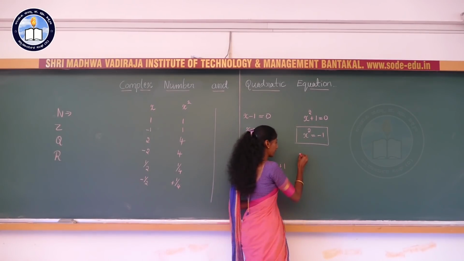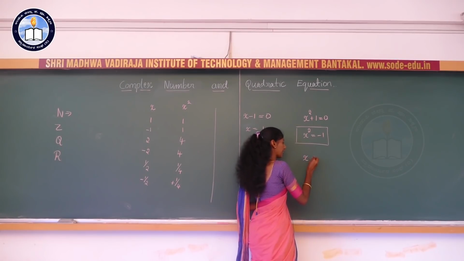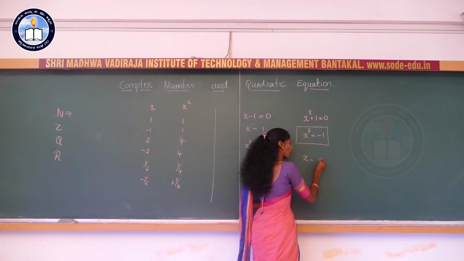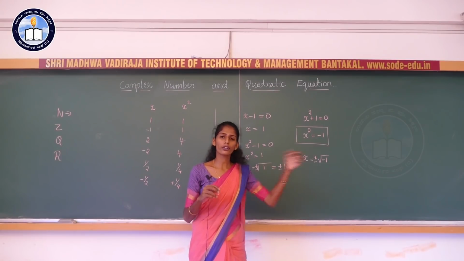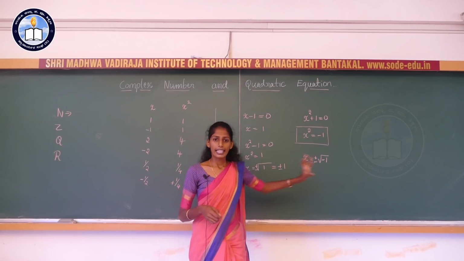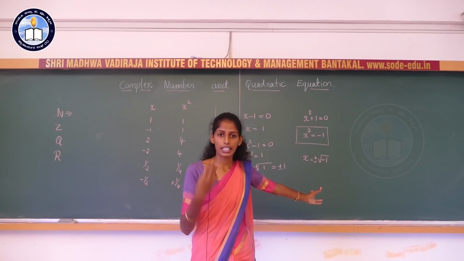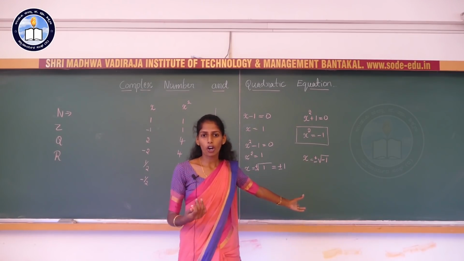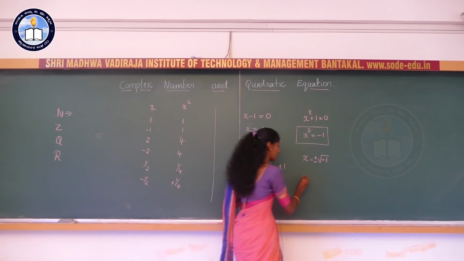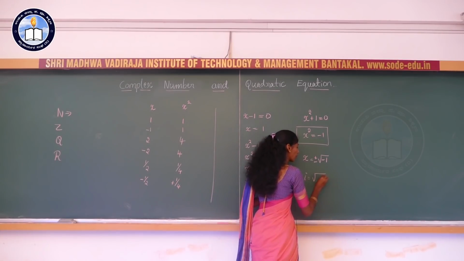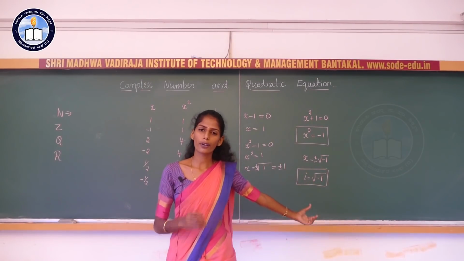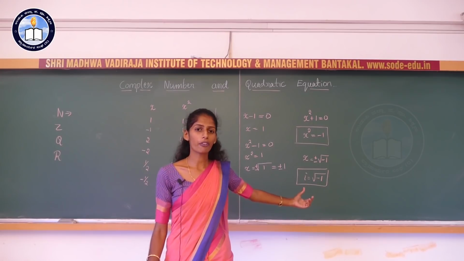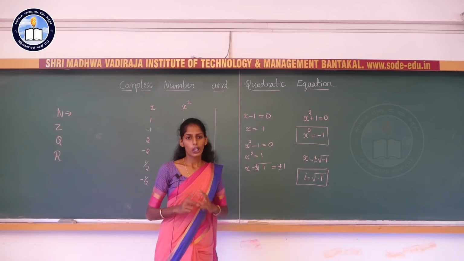That can be explained as x is equal to plus or minus square root of minus 1. These types of numbers do not exist among real numbers, so we call it an imaginary number. That is, i is equal to square root of minus 1. These types of numbers are included in complex numbers.